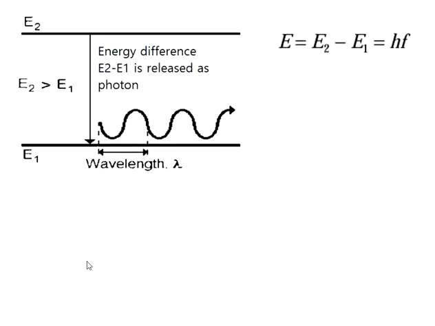It is given by hf, where f is the frequency which can be replaced by c by lambda. So the wavelength of the emitted light depends on the difference between E2 and E1. By changing the difference, the wavelength is changed. h is called as a Planck constant.